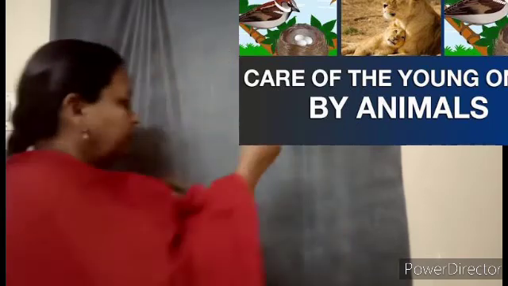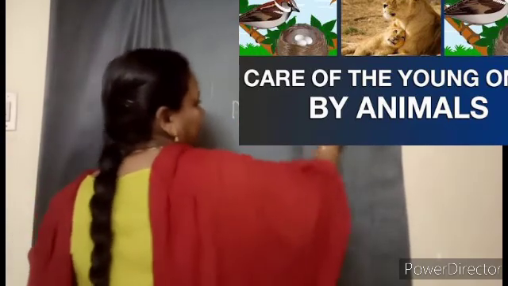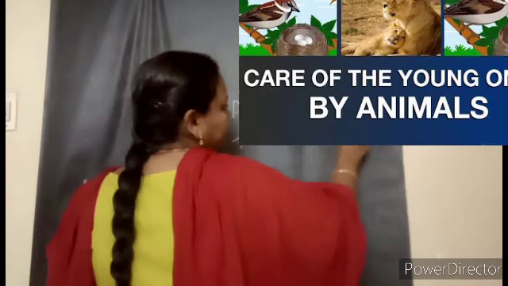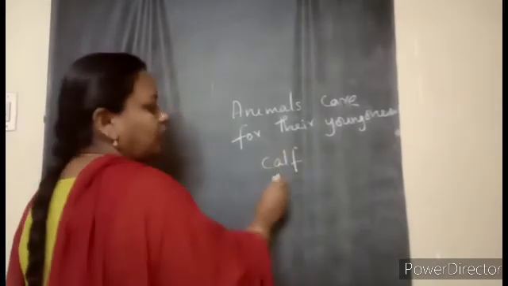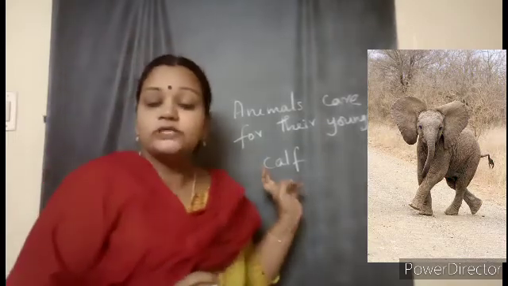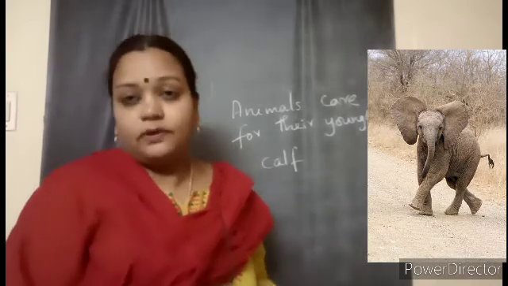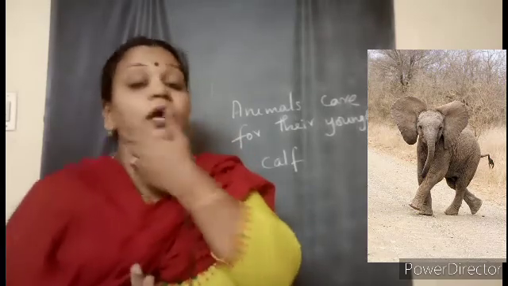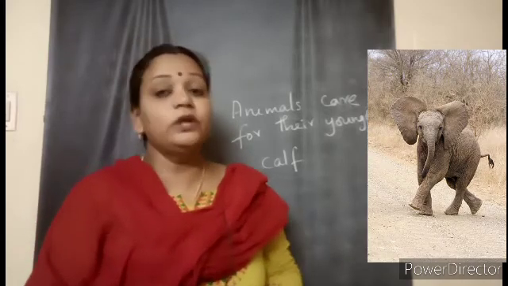Yes. So now we'll see how the animals care for their young ones. It is not that all young ones need a lot of care. Like if you take an elephant's young one, or a cow's young one, a calf. This calf cannot get its own food. The parent should take care of them. They have to give them milk. They have to protect them from their enemies. They are not strong enough to fight and live on their own.